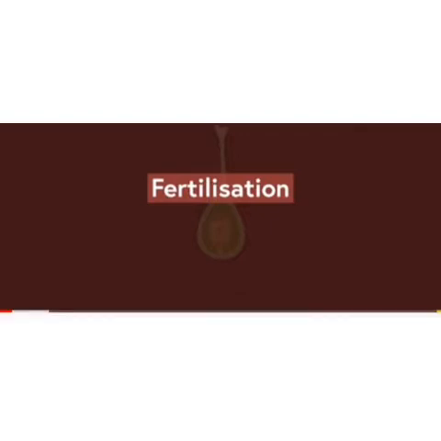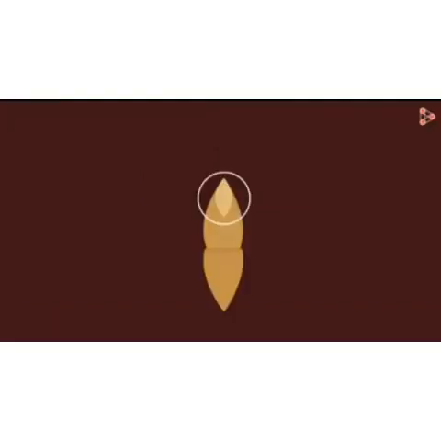So we were doing chapter 12, that is reproduction in plants, and yesterday we discussed the topic fertilization, right? What do you mean by fertilization and how does the process of fertilization take place in flowering plants? Now, after fertilization, what happens? Ovary develops into fruit and ovule develops into seed. Now, seed contains the embryo or the baby plant which germinates into a new plant. When the seed is sown in the soil and given favorable conditions, proper temperature, sunlight, air, it will germinate and develop into a new plant.